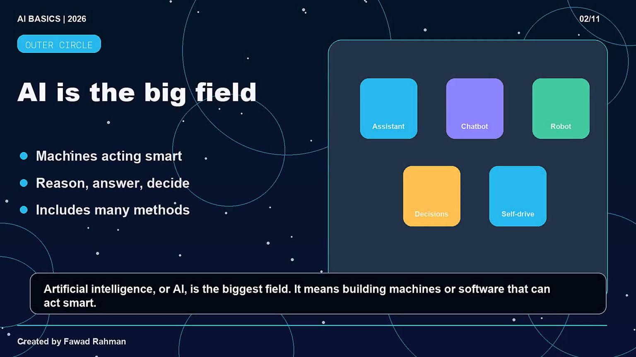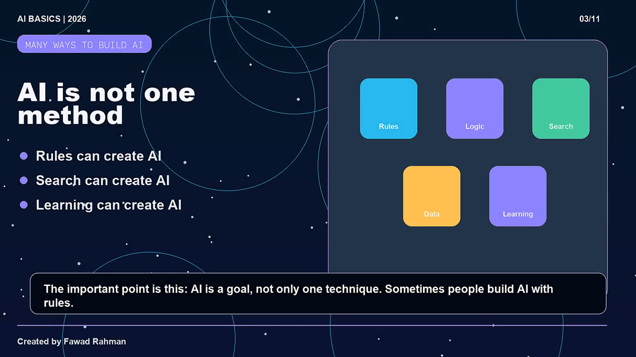Artificial intelligence, or AI, is the biggest field. It means building machines or software that can act smart. A smart assistant answering your question, a chatbot helping a customer, or a system making a useful decision can all be examples of AI. AI does not always mean a human-like robot. It can be a small feature inside an app, a search tool, or a model that helps a person make faster choices. The important point is this: AI is a goal, not only one technique.